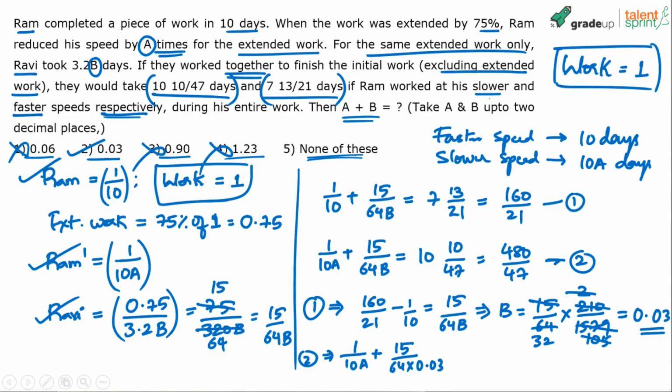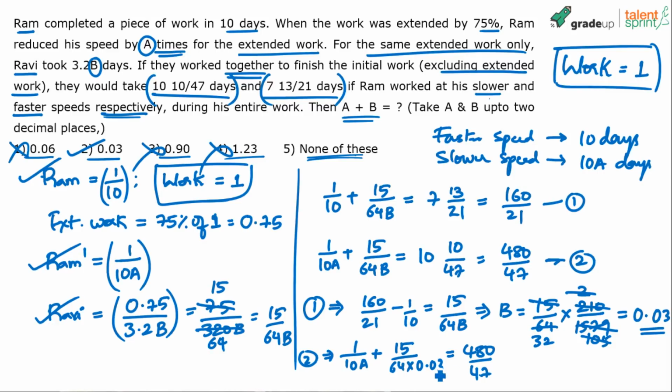B is 0.03, equals 480 by 47. Now you have to solve for A from this one. 64 into 3 would be 192. 64 into 0.03 will be 1.92. 1.92 is approximately 2. So 15 by 2 comes out to be 7.5.